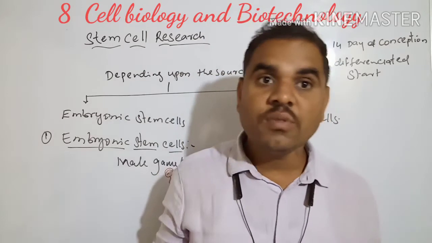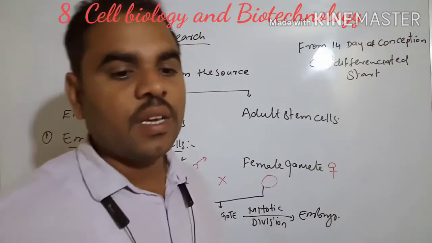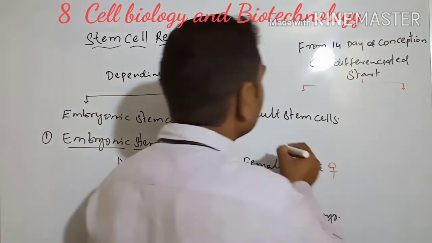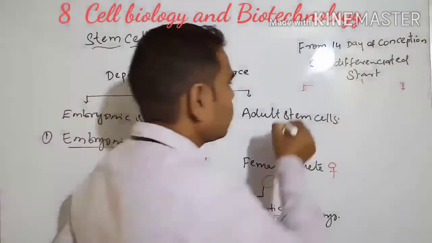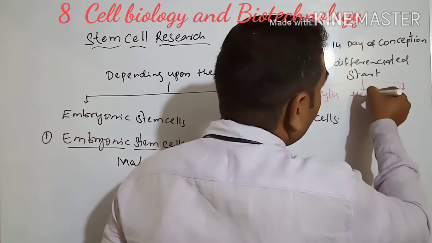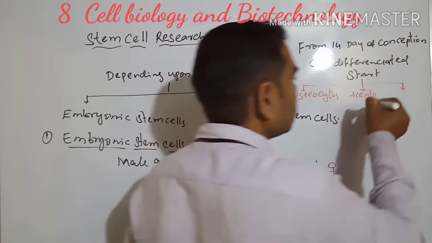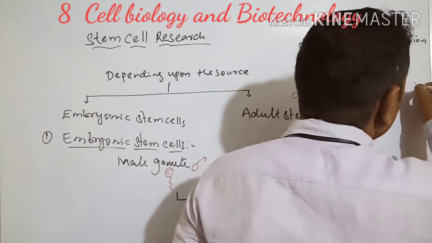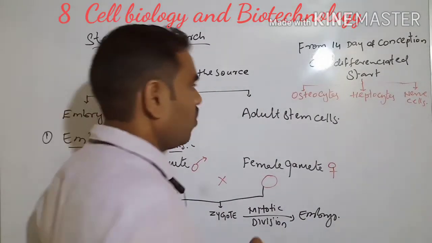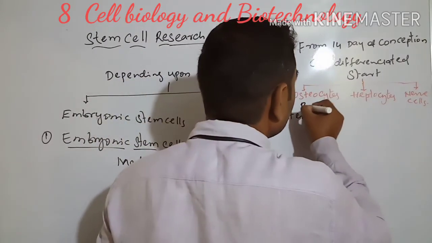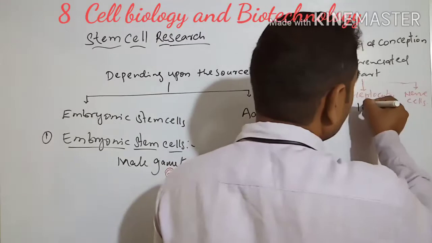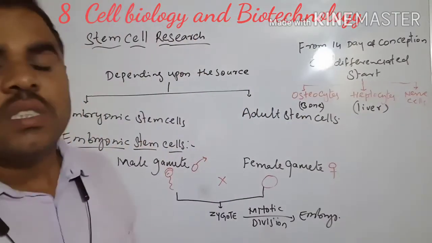Some cells form osteocytes, which means bone cells, some form hepatocytes, which means liver cells, and some form nerve cells.